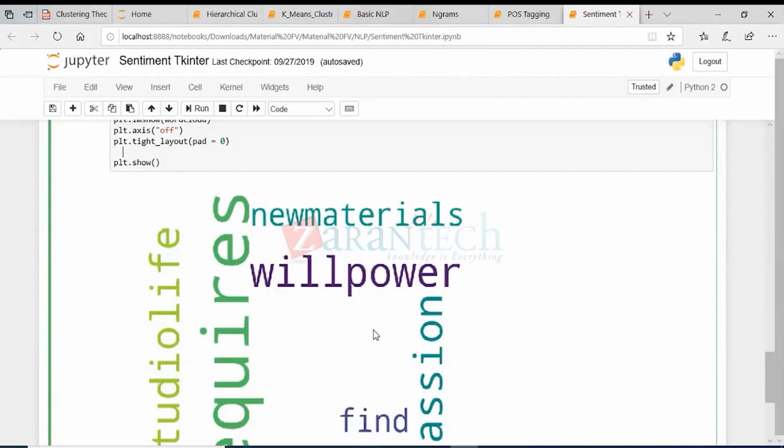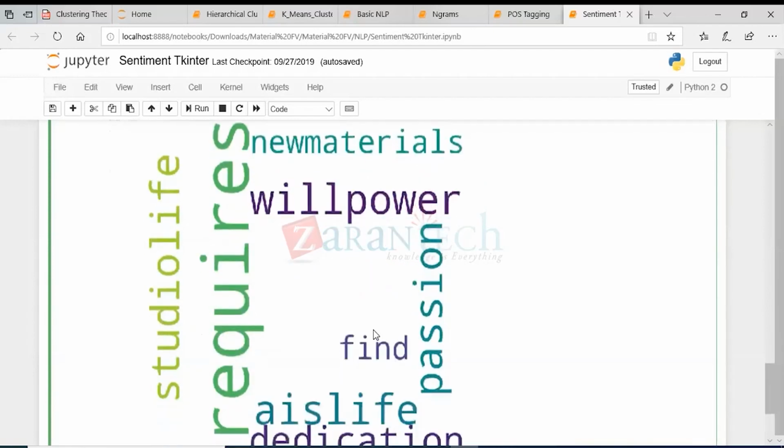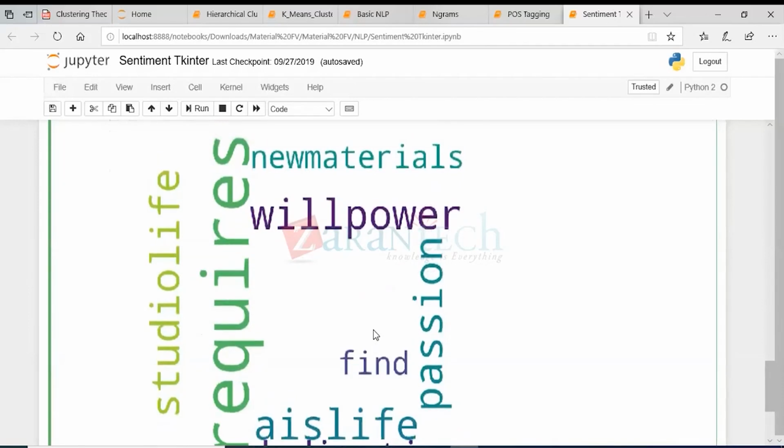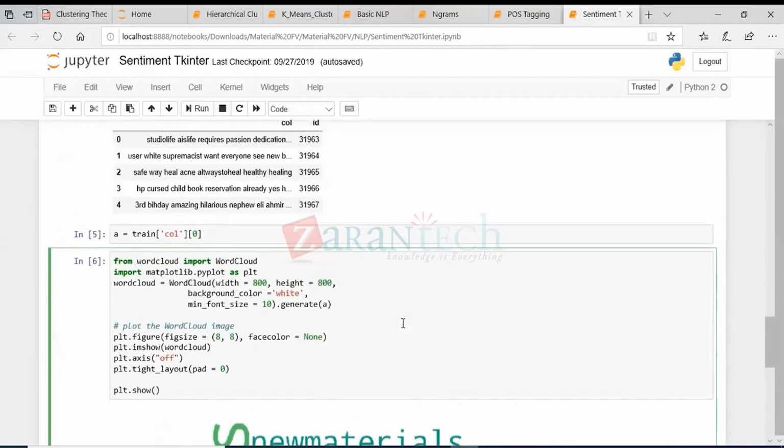In that case we can make use of this word cloud. It looks very fancy, but the implementation of the word cloud is very simple. Let's implement it and check how we can build a word cloud like this.